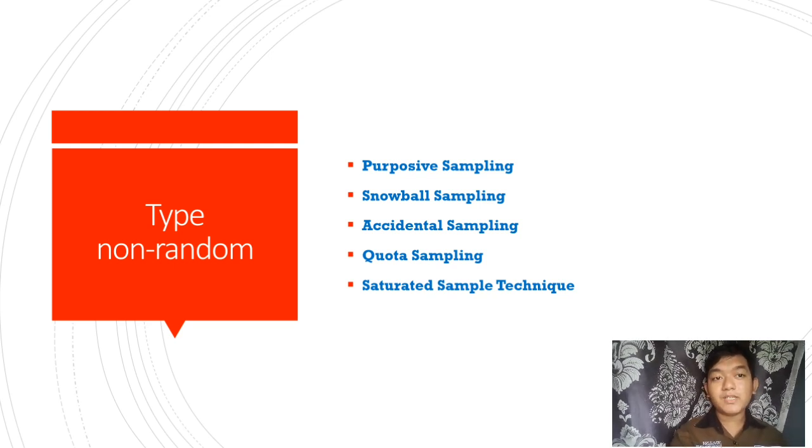Number 2 is snowball sampling. Snowball sampling is a sampling technique based on interviews or correspondence. This method asks for information from the first sample to obtain the next sample, continuing until all the research sample needs can be met.